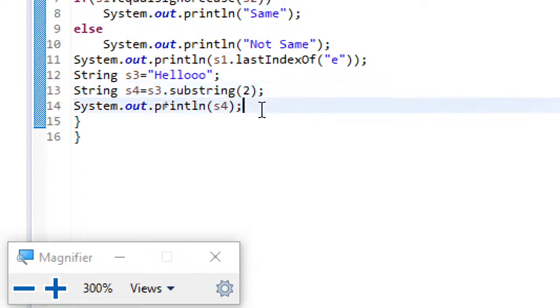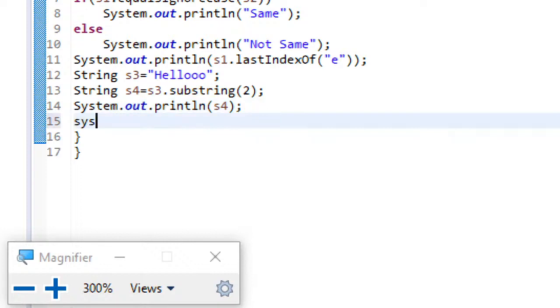And suppose I want to display only the fourth character. If I just say S3 of 4, you can see it is giving an error, because in S3 you have altogether 7 characters, but you are interested to display only the fourth character.